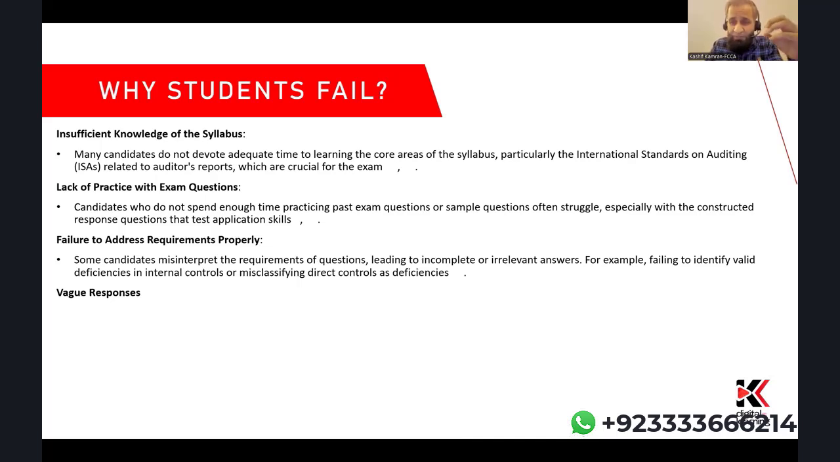Number four: vague responses. When you're writing answers in section B, they are not very well explained. They're very vague. If you are telling something, you're not explaining the why. If you think this is an ethical issue, you might just say this is a self-interest threat or a self-review threat, but you're not justifying why. If you're saying this is a weakness in the internal control, you're not telling the implication of that weakness for the organization. Or if you're saying this is a risk, you're not telling exactly what the risk is, or what can be understated or overstated with that particular risk or the audit risk. So these are some fundamentals where students tend to perform less well in the AA paper. They explain something, but they miss the important points.